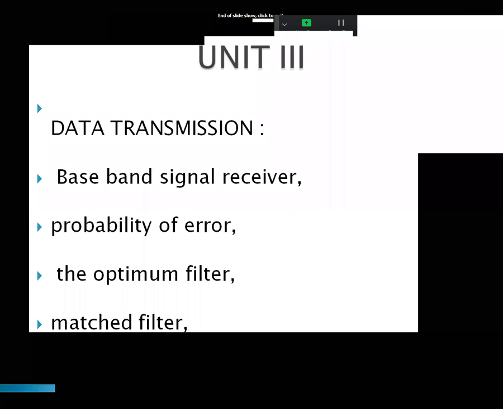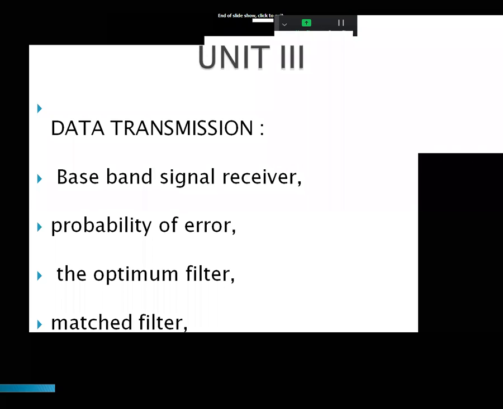You know, in the third unit, baseband signal receiver. So the signal should be a baseband signal. There is a difference between baseband signal and passband signal. The baseband signal starts at a zero origin, from zero to some time period, tau, it has a signal.